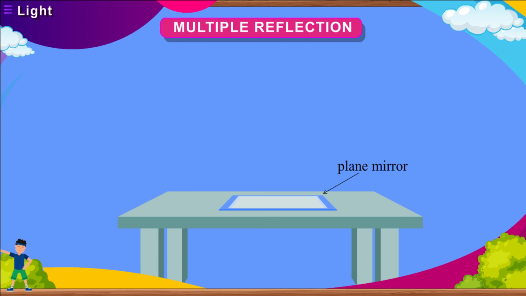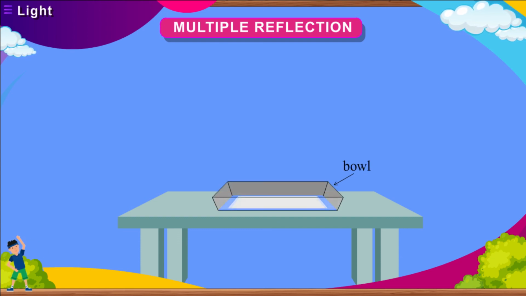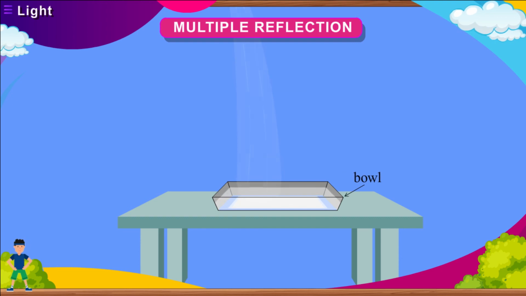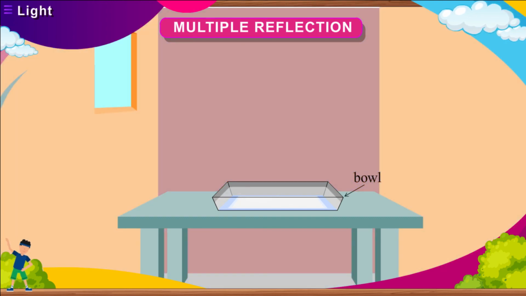Here is an activity to understand the phenomenon of dispersion of light. Get a plane mirror of a suitable size. Place it in a bowl. Fill the bowl with water. Put this arrangement near a window in such a way that direct sunlight falls on the mirror. Adjust the position of bowl so that the reflected light from the mirror falls on a wall.